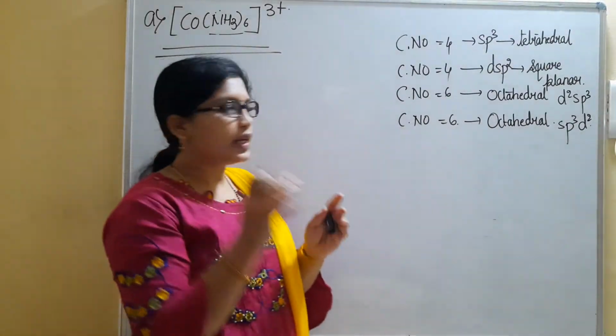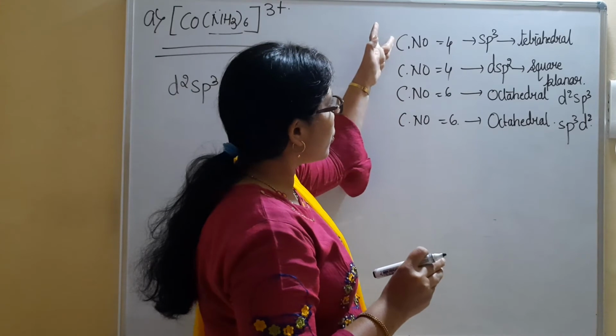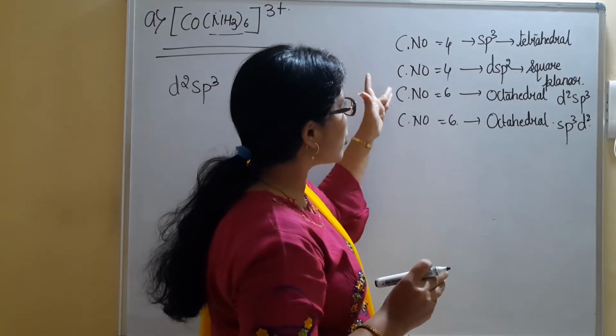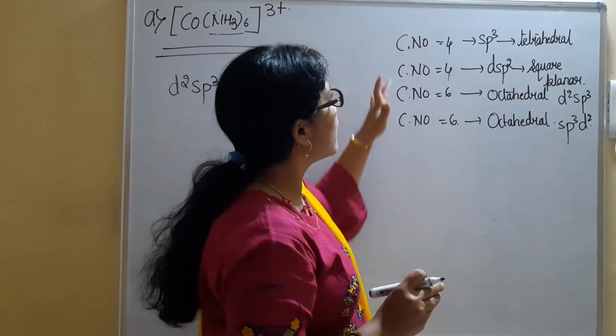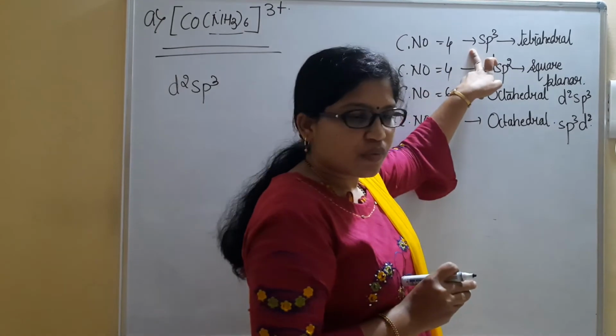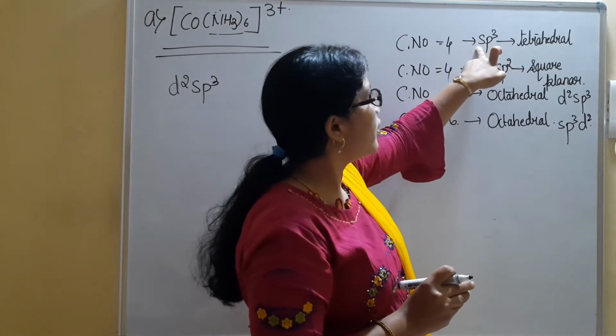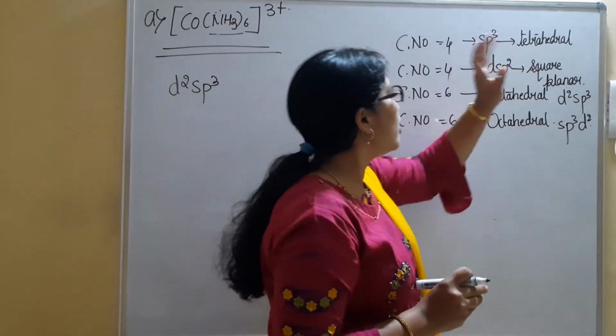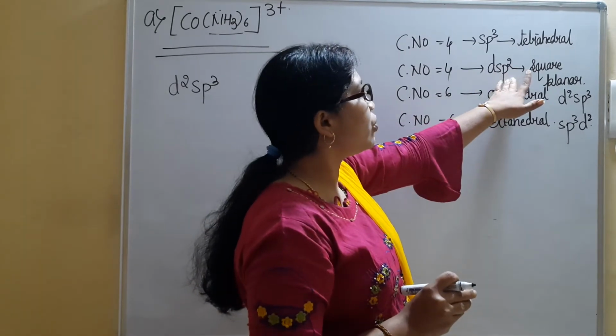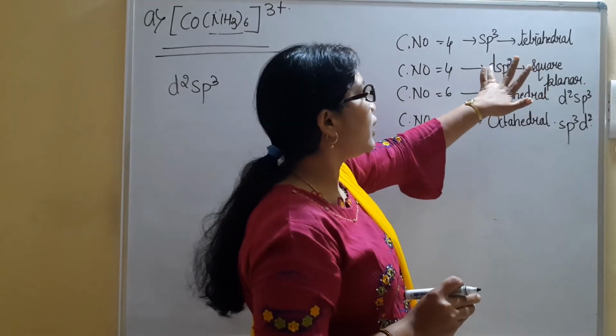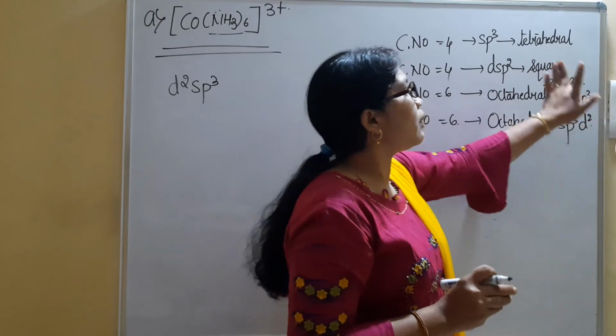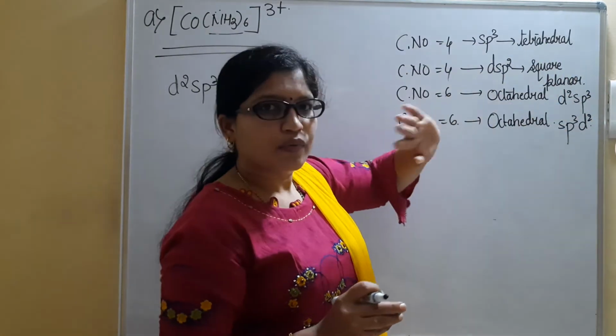I will tell you one hint here. Whenever we consider coordination number 4, there are 2 types. Coordination number 6, there are 2 types. For sp3 hybridization, it will be 3 plus 1, that is 4, tetrahedral. Or we may get dsp2, that is 2 plus 1 plus 1, which is 4, square planar. Either of the one we will be getting.